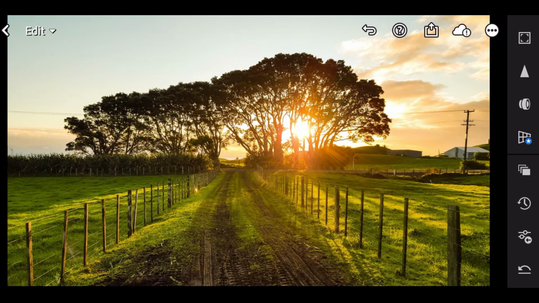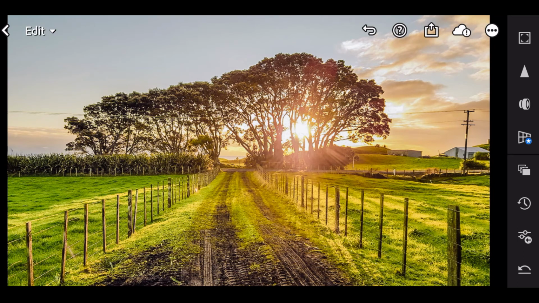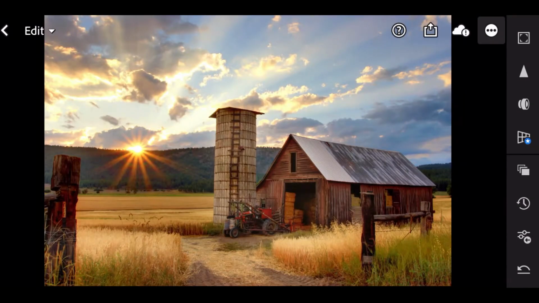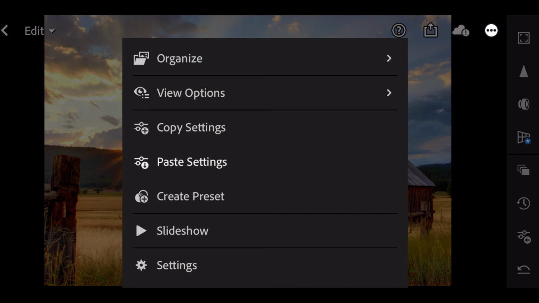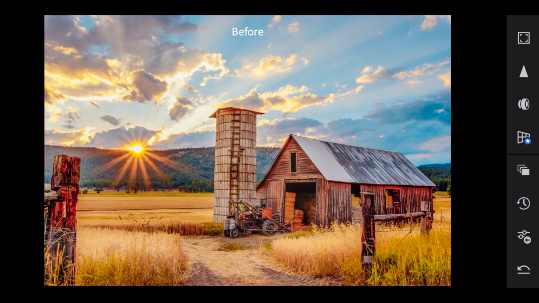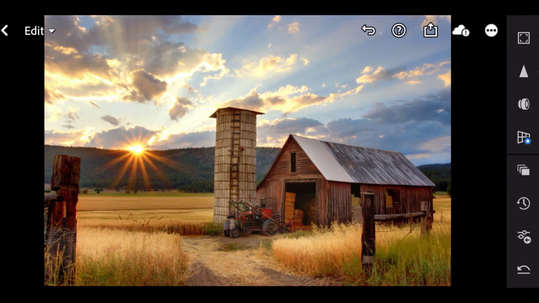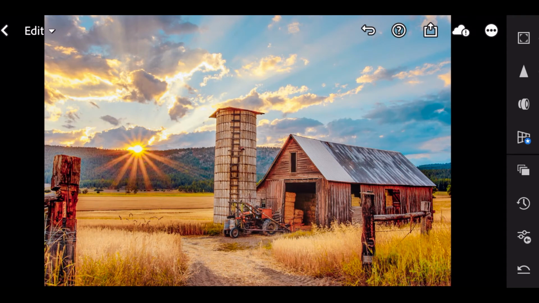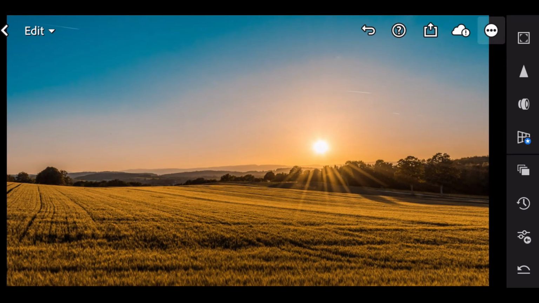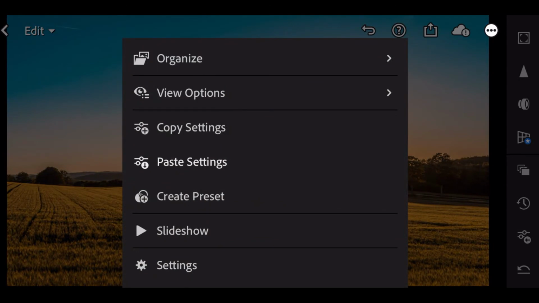Before. After. Go to Next Picture. Go to 3-dot icon. Paste setting. Before. After. Go to Next Picture. Go to 3-dot icon. Paste setting.